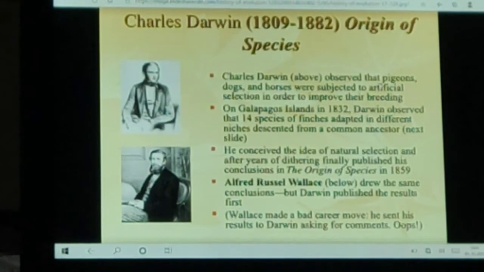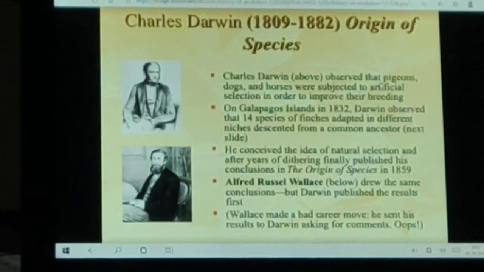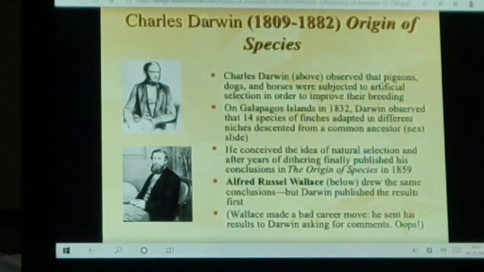Nature played an important role in selecting the organisms having suitable variation. Charles Darwin observed that pigeons, dogs and horses were subjected to artificial selection in order to improve their breeding.